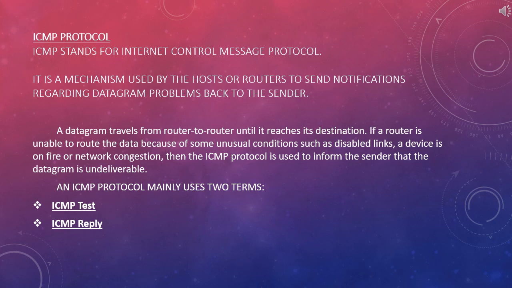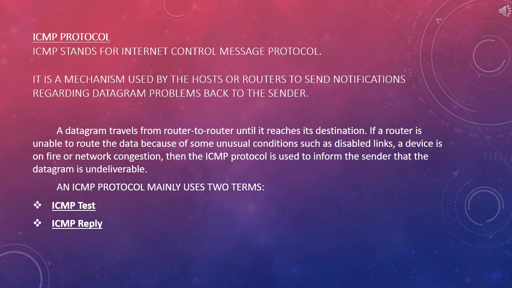This protocol mainly uses two terms, that are ICMP test and ICMP reply. ICMP test is used to test whether the destination is reachable or not, and ICMP reply is used to check whether the destination device is responding or not.